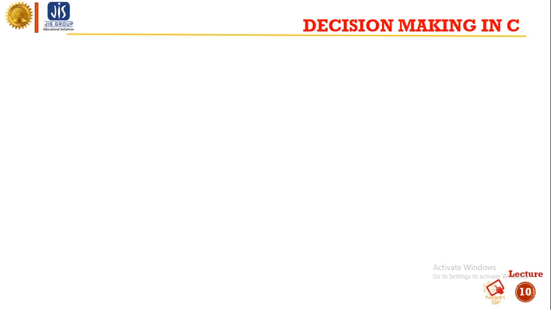In C language, there are two types of decision making. One is called branching, another one is called looping. Branching is basically deciding what actions to take, and looping means deciding how many times to take a certain action. So branching means what we want to do, and looping means how many times we want to do it. Both branching and looping help in writing structured programs.